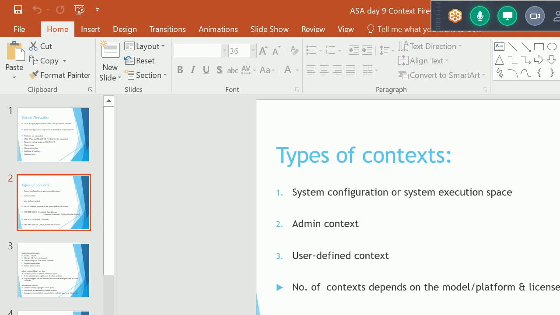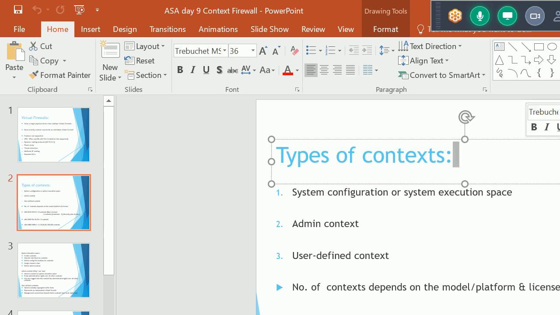Types of context. In the system we have different kinds of context. The first one is the admin context. As the name suggests, the admin context is responsible for doing the administration of that firewall. After it we have user defined contexts. These are the actual contexts which we use for configuration of ACL, NAT, routing, that kind of things. And these are the independent virtual firewalls.